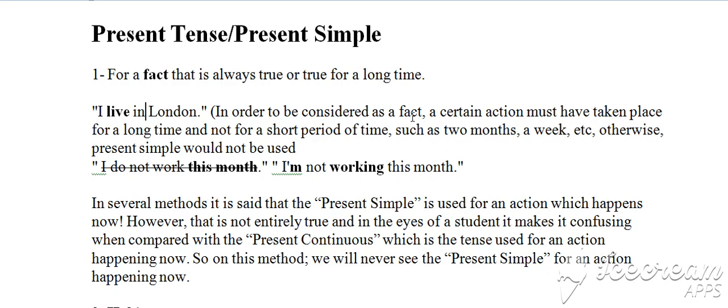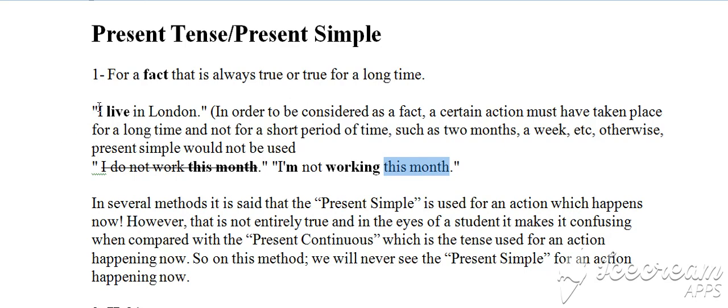And then you have the explanation. In order to be considered as a fact, a certain action must have taken place for a long time and not for a short period of time, such as 2 months, a week, etc. Otherwise, present simple or present tense would not be used. For example, if we say, I do not work this month, it's not correct in English. So, in order to be correct, we use the present continuous. I'm not working this month. So, why? Because there is no point of time given when we use the present tense or the present simple.